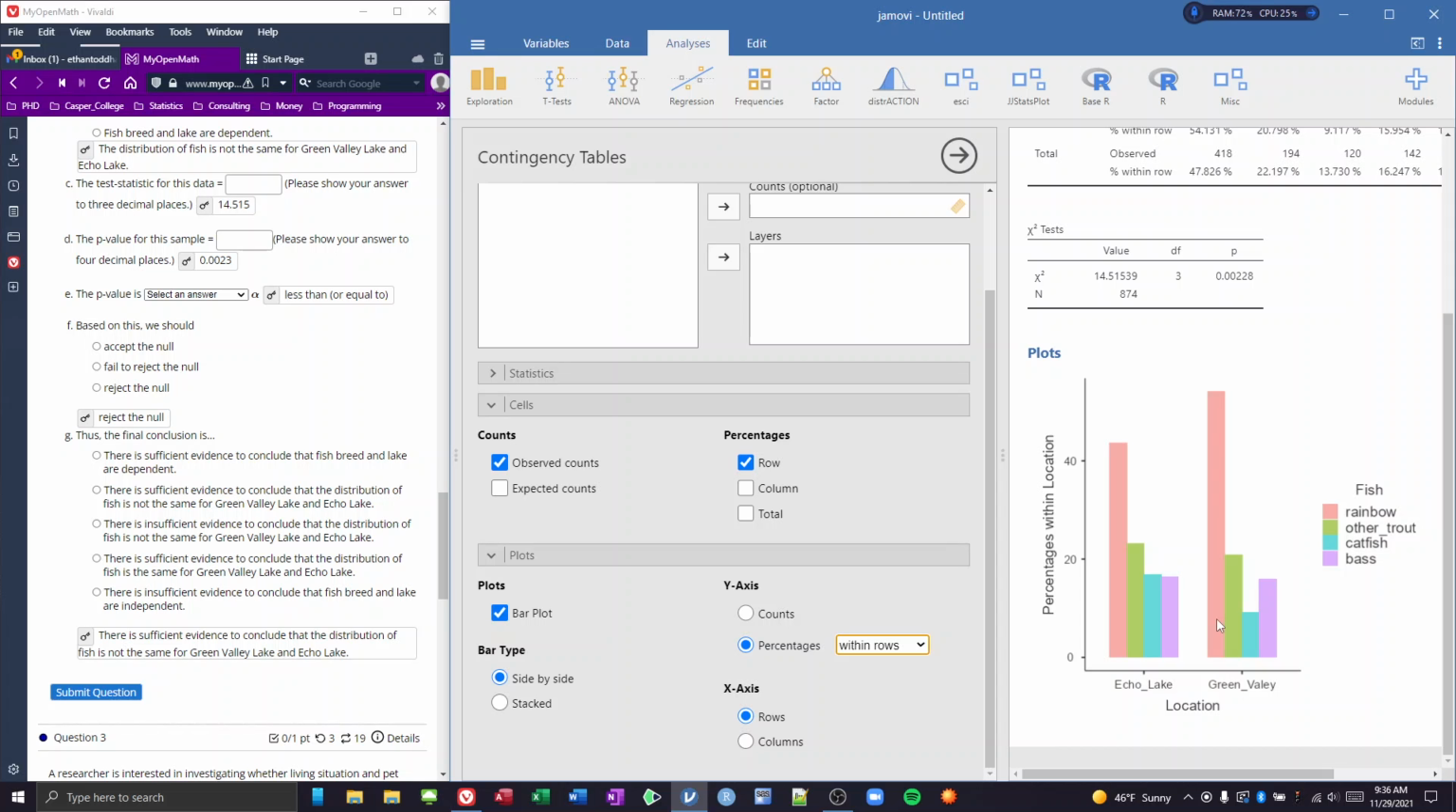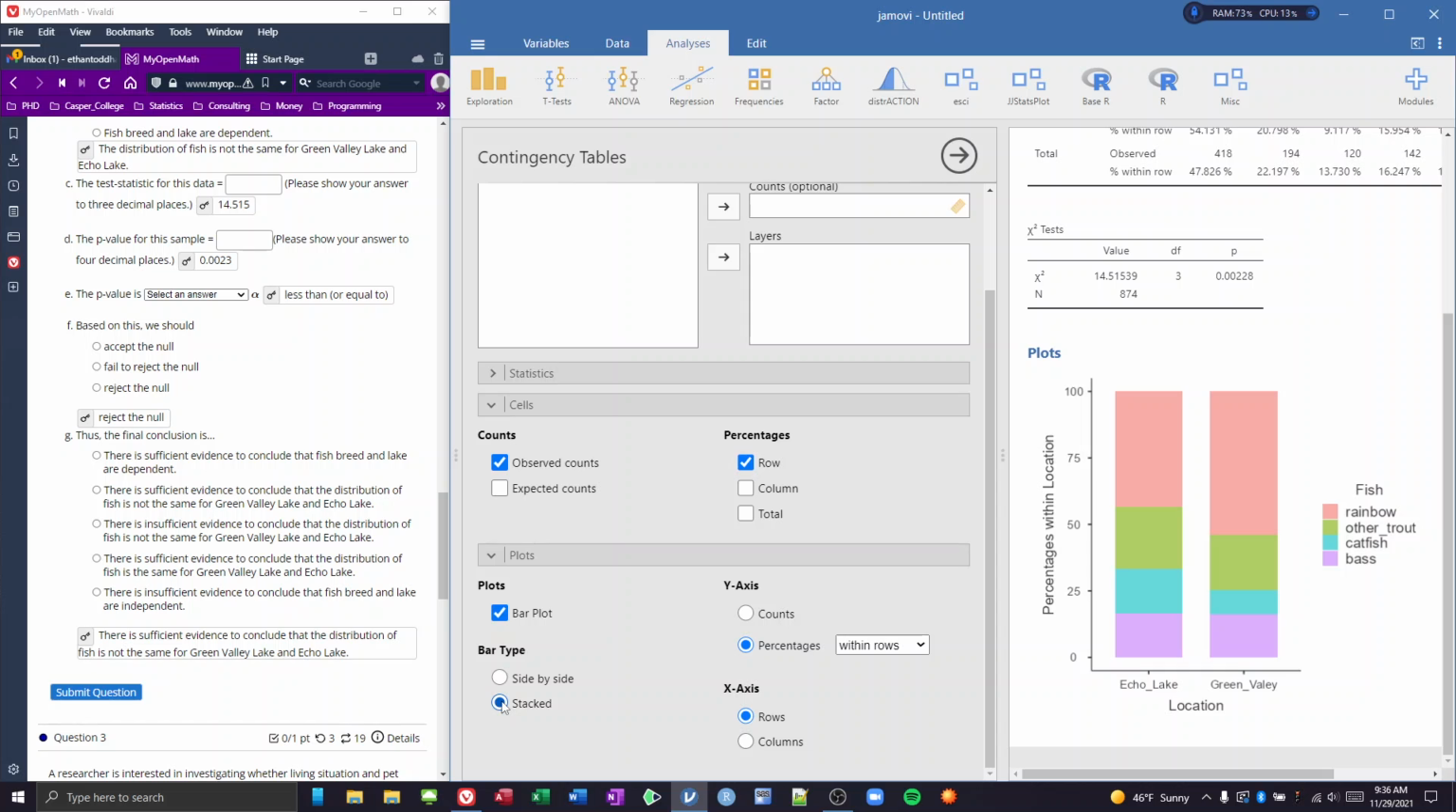So you could do side by side, or if you want to do stacked, you can, but stacked I always find is a little bit trickier to read, but you can look at it like that as well. I'm going to go back to my side by side. Okay, so that is how we would do a test of homogeneity.